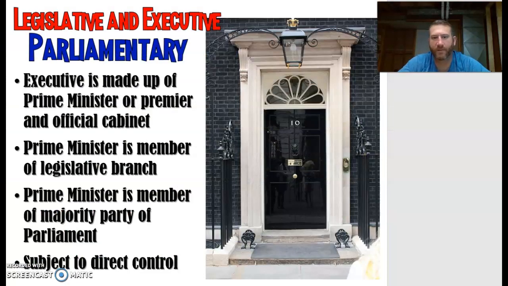All right, parliamentary. The executive is made up of the prime minister, or premier, and the official cabinet. The prime minister is a member of the legislative branch, unlike the president that we just talked about. The prime minister is a member of the majority party of parliament and is also subject to direct control. So there's some differences. Our president doesn't have anything to do with Congress. However, the Prime Minister of England is a member of Parliament. Pretty weird, but those are some differences.